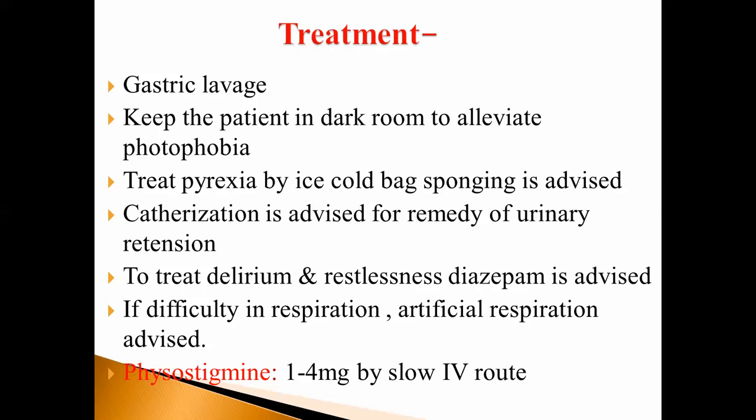To treat the delirium, mania or restlessness observed when belladonna poisoning occurs, diazepam is advised. If there is difficulty in respiration, then artificial respiration is advised. These are the symptomatic treatment. Then drug treatment: physostigmine is used as an antidote for belladonna poisoning by the IV route, and the dose is 1 to 4 mg.